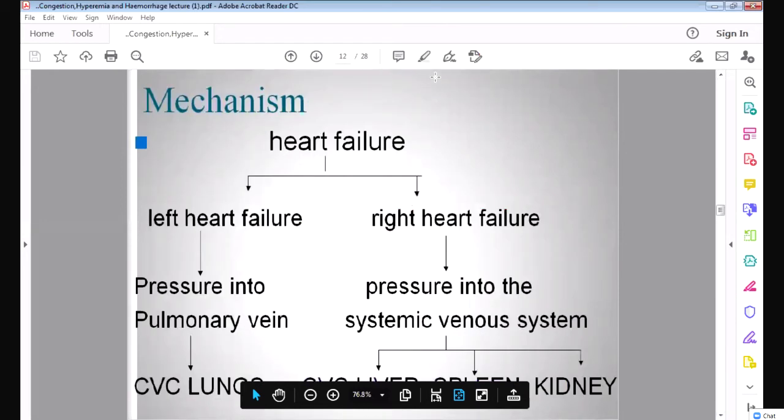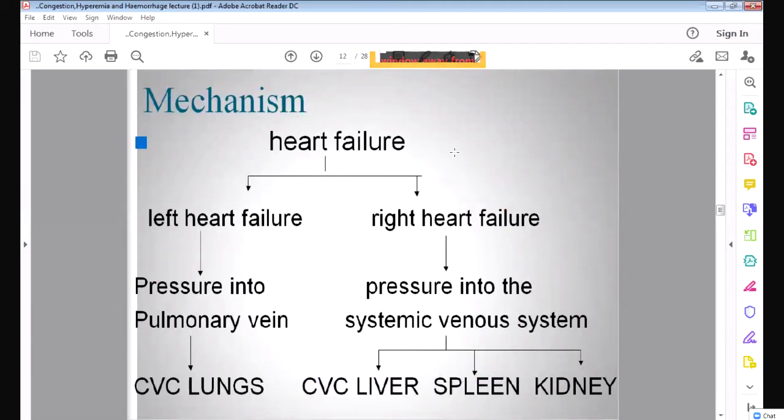The heart has four chambers: the right atrium, the right ventricle, the left atrium, and the left ventricle. So the left side of the heart pumps the blood where? Can you tell me, the left side of the heart pumps blood where? Yes? Any of you?